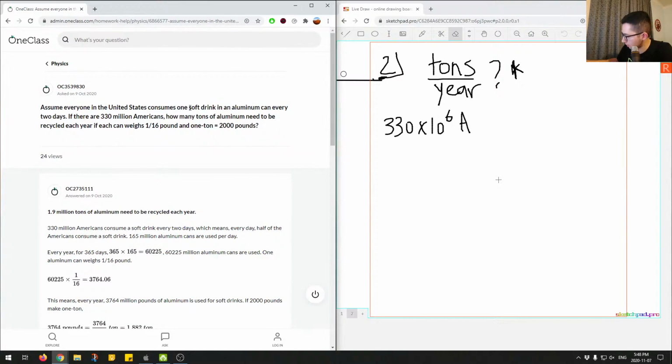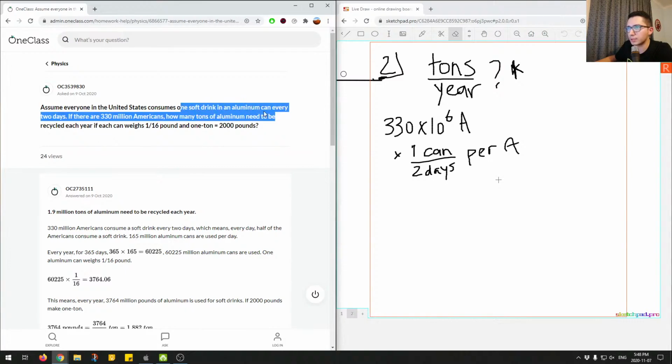And then the next component, one soft drink in an aluminum can every 2 days. So one soft drink, so I'll say times 1. I'll put these vertically on top of each other. We'll say 1 can per 2 days. I guess per American, so I'll say per A. Okay, so that's pretty clear. One soft drink per 2 days for each American.